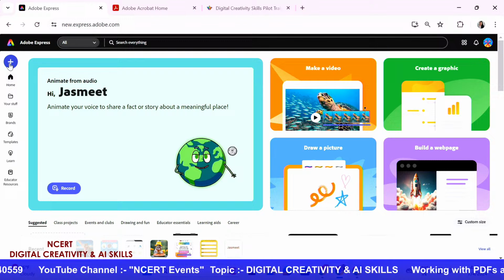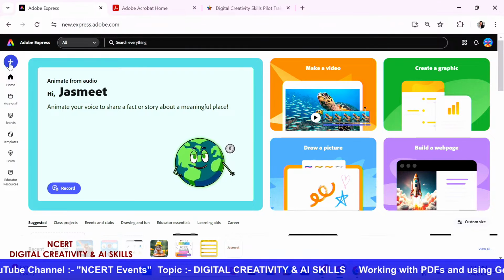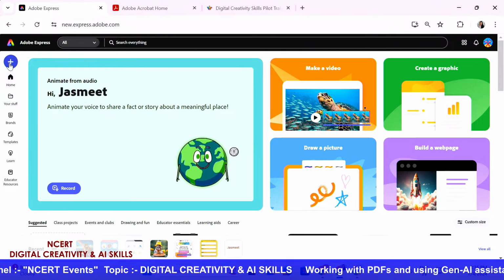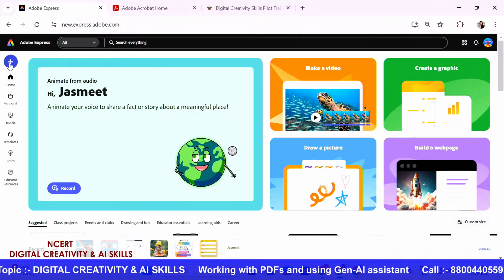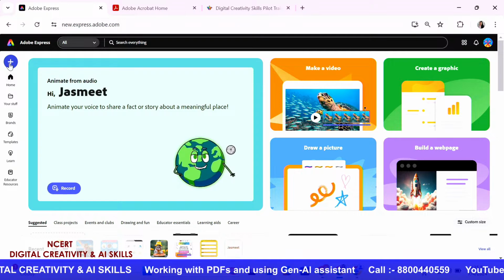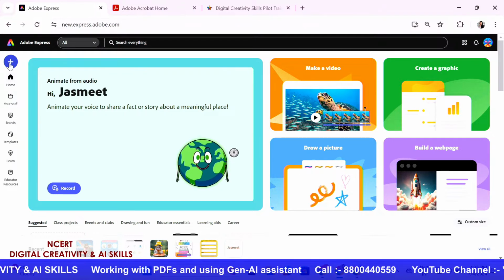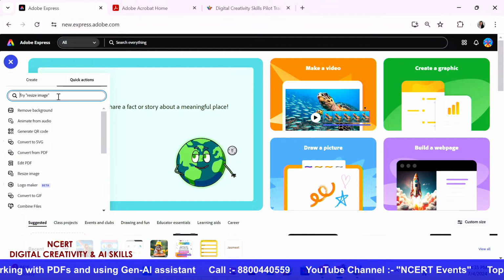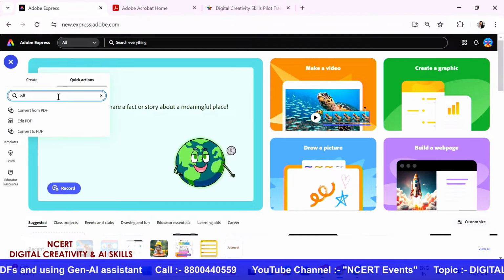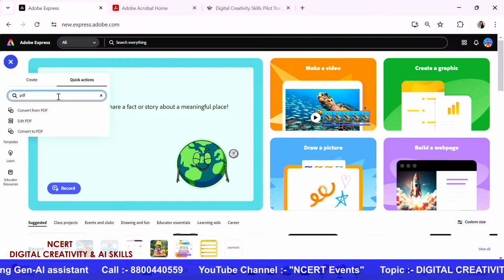Yes, and that's very easy to do, and we can actually do multiple things with PDF files on Adobe Express. I'm going to take the teachers through this next part very quickly in the next 5 minutes. For that, I'll click on the plus button, go to quick actions and then just type PDF.